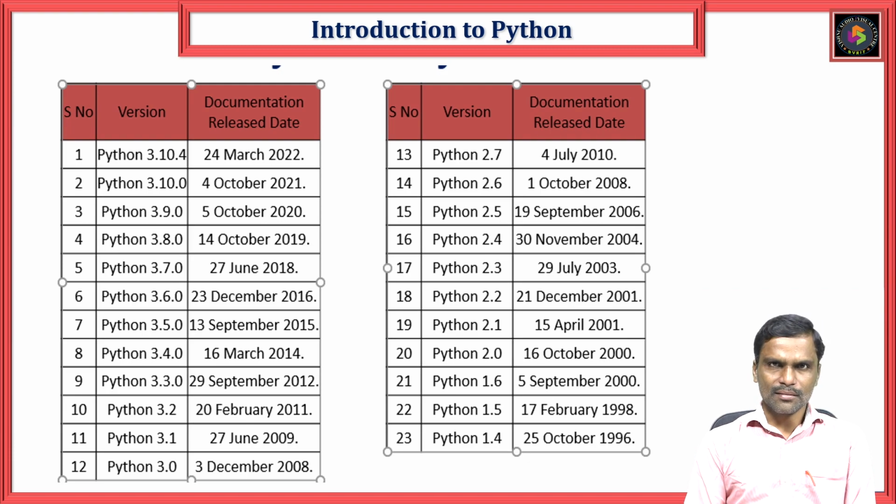Then the code is decreased in the second version, and again decreased in the third version. If you compare 2022 and 1996, the code lines and syntax are very few. You should remember a glance of the versions and why they were developed.